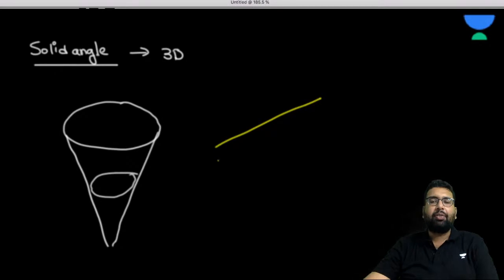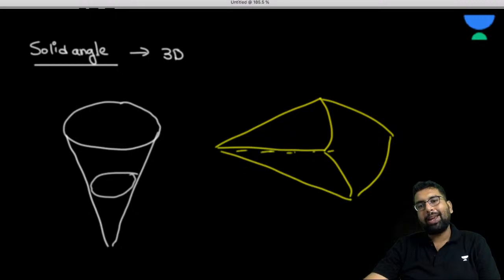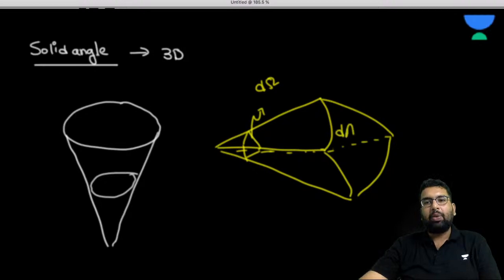If you go for NCERT, you would see the figure somewhat like this. Pardon my drawing skills, no? So basically, this is your solid angle, when you join all these corners. Again in NCERT, it is d sigma, and it is dA. So what is this solid angle?